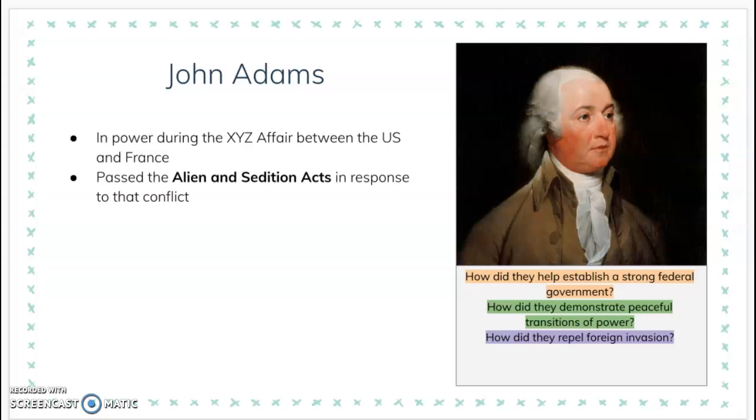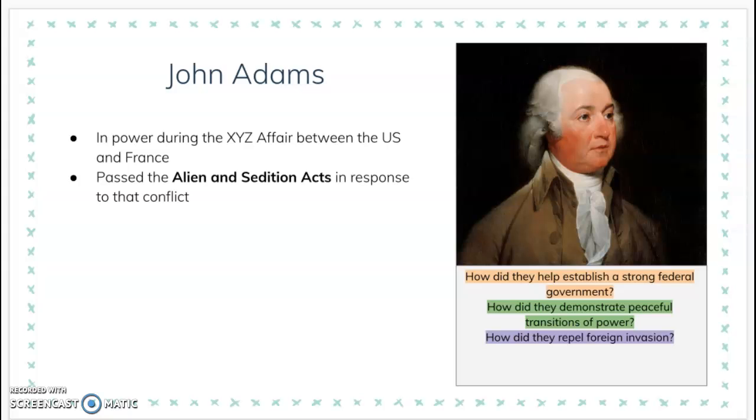So John Adams became the 2nd president of the United States, and the XYZ affair took place during his presidency. This affair was a conflict between the United States and France, which resulted in the United States increasing the size of the Navy, and also led Adams to pass the Alien and Sedition Acts. Both of these measures were taken because with growing tensions between the United States and France, Adams and his administration feared an eventual war with France.